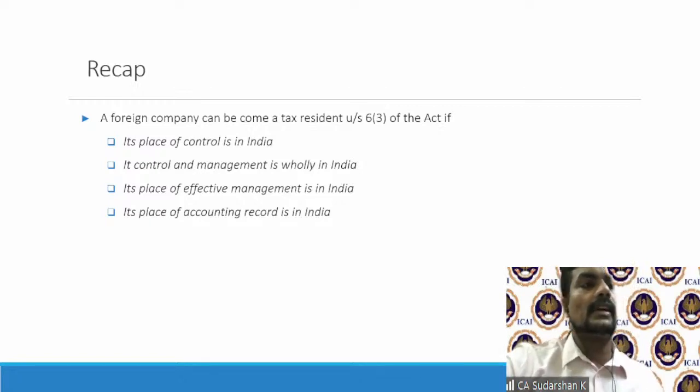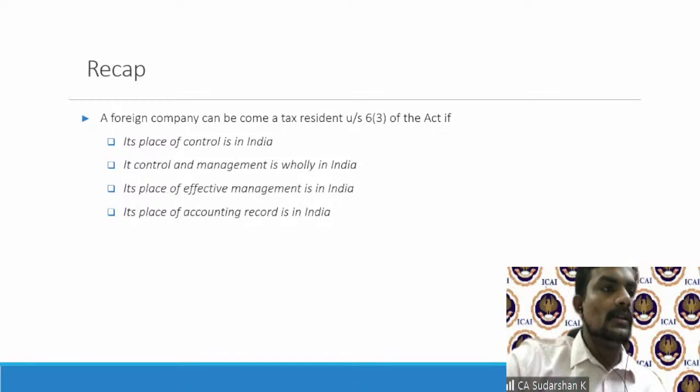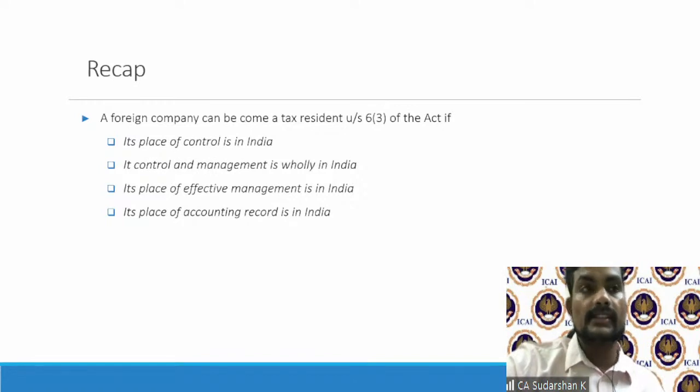Because an Indian company, defined under Section 2(26) of the Act, which is registered in India, becomes an Indian company, and automatically becomes a tax resident. But there are situations in which a foreign company would also become a tax resident. When will that be?